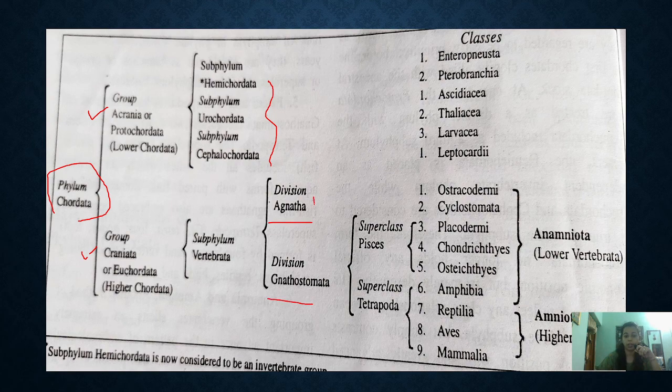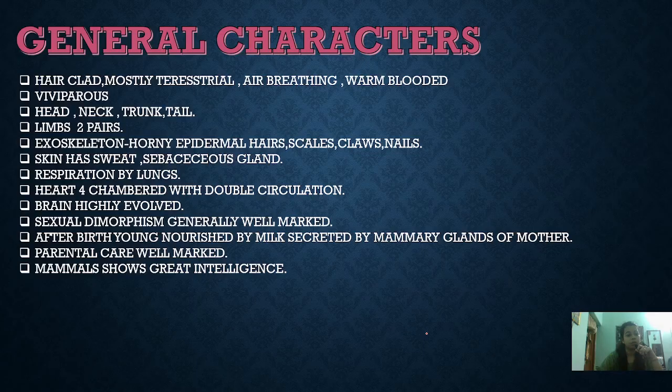Agnatha are jawless and Gnathostomata are the jawed vertebrate. And Gnathostomata is divided into two, that is Pisces and Tetrapod. We are discussing about tetrapod. Pisces includes the fishes and tetrapods are the amphibian, reptilia, aves and mammalia. In the last video we have discussed about the aves. Now we will be discussing about the mammals.